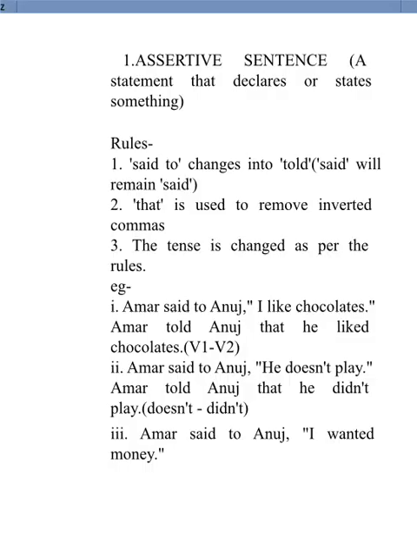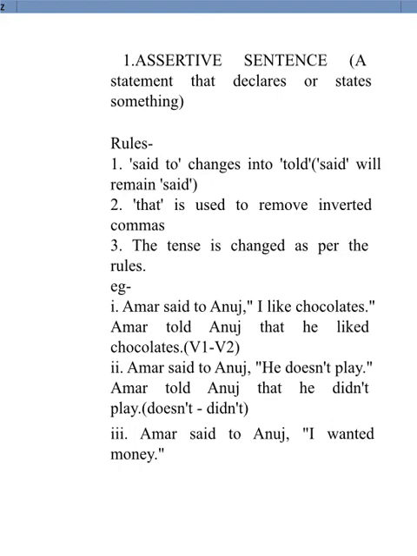Now let's take up reported speech depending on the categories of sentences available to us. The first kind of sentence that we are going to take up is the assertive sentence. An assertive sentence is a statement that declares or states something. In simple words, assertive sentences are simple statements which can be positive or negative. Positive statement means where not has not been used, while negative statement obviously means where not has been used. Let's see the rules now.